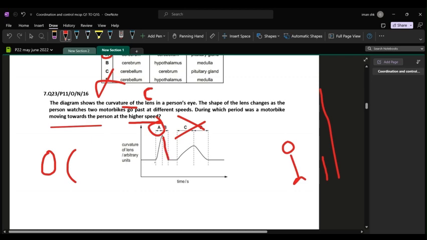That would happen if the object was moving away from you at higher speed. Then B could be the option. But right now it is A.